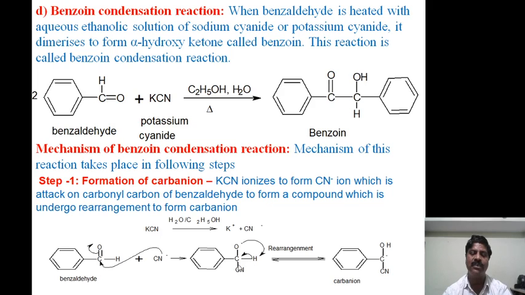is more acidic, because the cyanide group is an electron withdrawing group, and this benzene group, the phenyl group, is also an electron withdrawing group. Therefore this hydrogen will be removed easily as a proton. After removing this H, the electrons will be shifted here. This is the negatively charged carbon atom, that is a carbanion. The negatively charged carbon atom in benzaldehyde is called the carbanion, and it is the product in the first step of the benzoin condensation reaction.